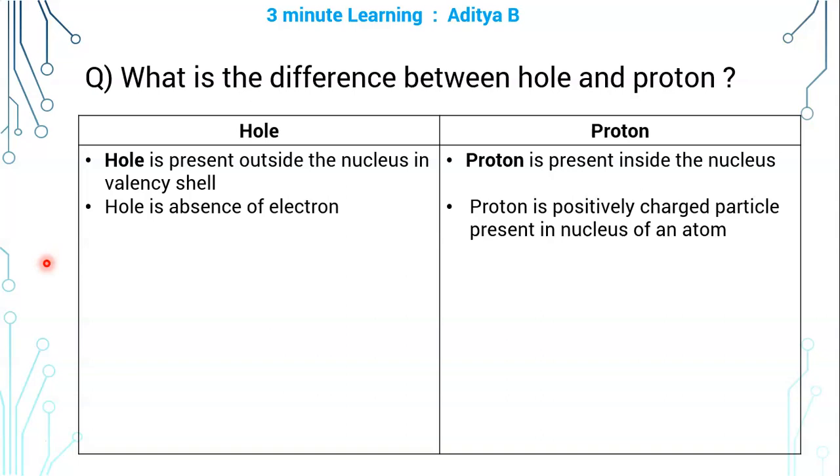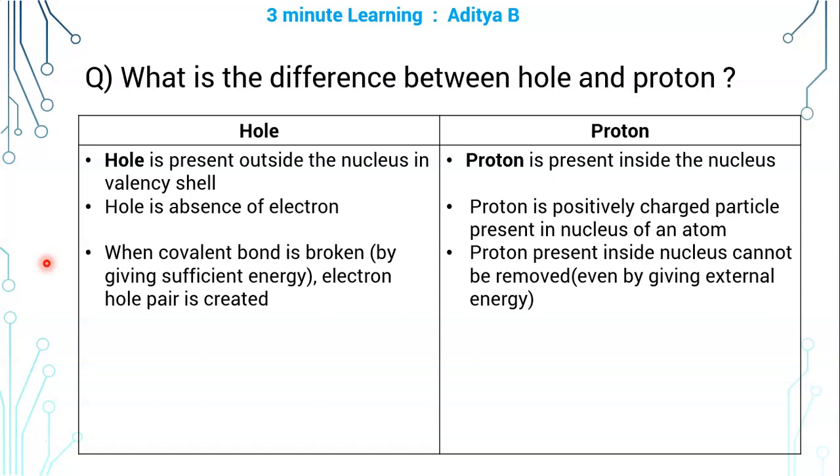Hole is the absence of electron in the valence band. Hole is the absence of electron in a covalent bond. Whenever a covalent bond is broken, an electron is set free and whatever void or empty space is created, that is termed as hole. Whereas proton is the positively charged particle present in the nucleus of an atom.